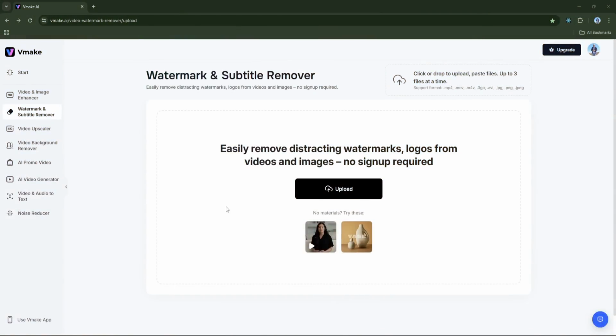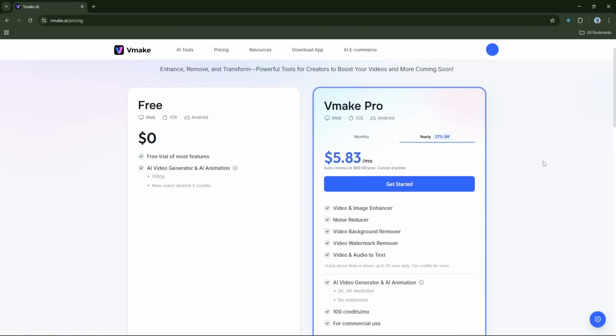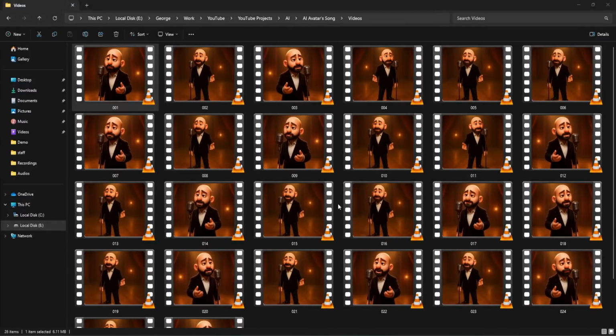Let me introduce you to a super handy tool called VMake AI. It is designed to remove watermarks from videos automatically using AI. Here is how it works. If your video is 5 seconds or less, you can upload it to VMake AI and remove the watermark completely for free. If your video is longer than 5 seconds, you'll need to upgrade to a premium plan to unlock full-length watermark removal.